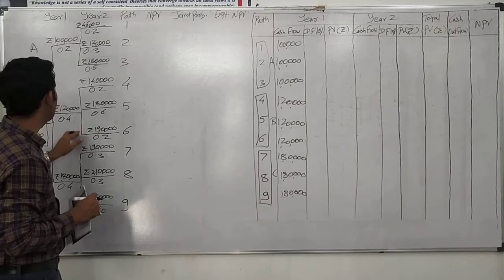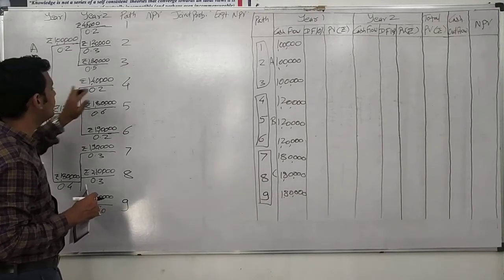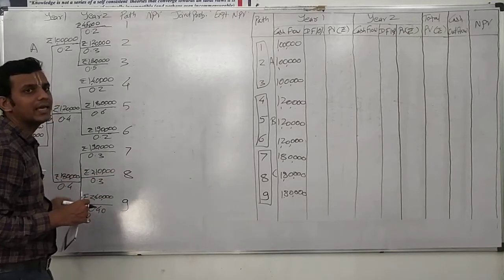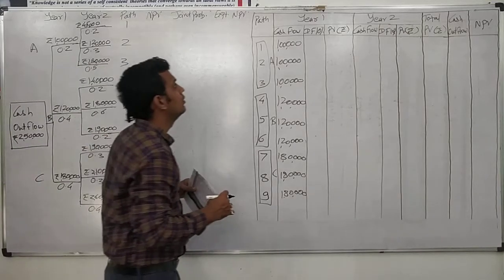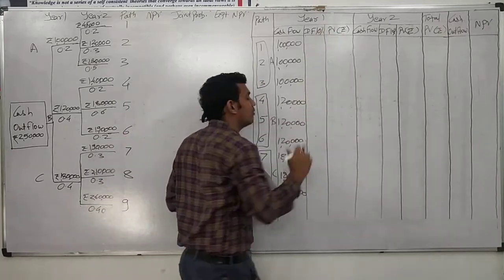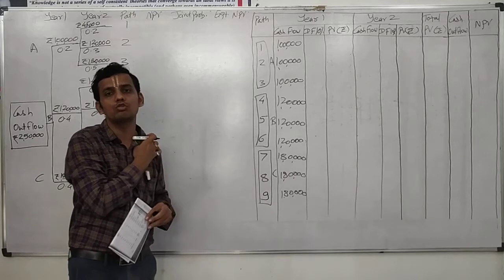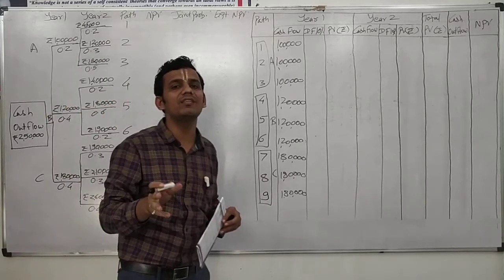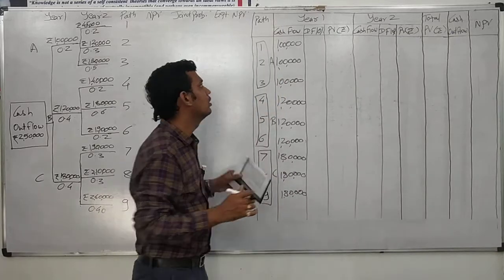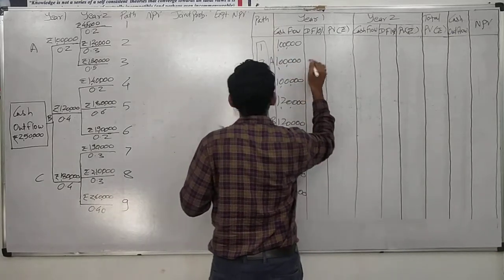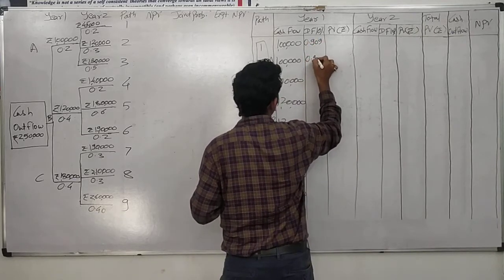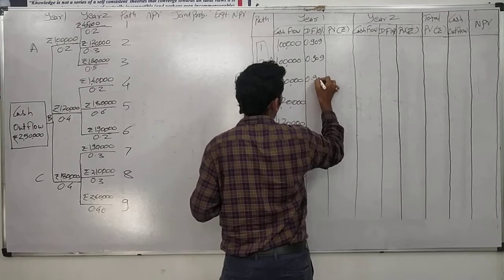For B situation, cash inflow would be 1,20,000 for paths 4, 5, 6, and for 7, 8, 9 it would be 1,80,000 for all these paths. Now the discounting factor for the first year: in the question, we would be provided either with the present value table or with the discounting factor calculation. So for the first year at the rate of 10%, the calculation comes to 0.909. So we can write it for all the 9 paths.